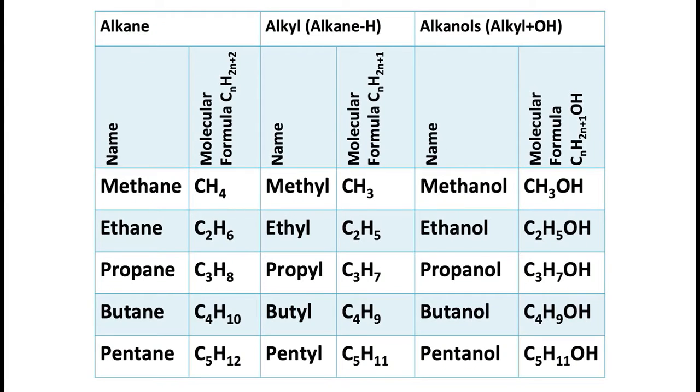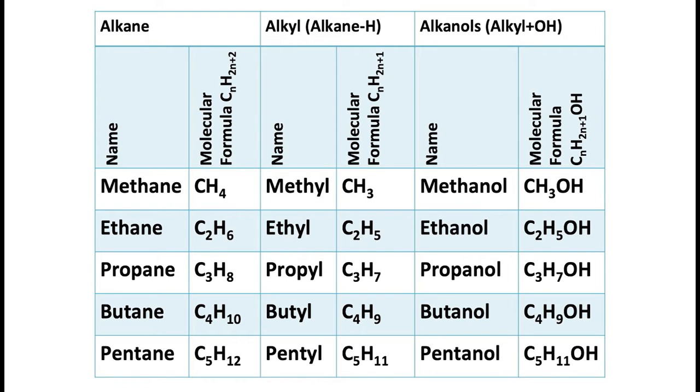A summary of it here includes the name and molecular formula of an alkane, because the difference between alkane and alkanol is removing the E in alkane and replacing it with OL, which makes methane become methanol, and ethane become ethanol. So in the names of the alkanes, you remove the last E and replace it with OL. So methane is methanol, ethane is ethanol, propane is propanol, butane is butanol, pentane is pentanol.